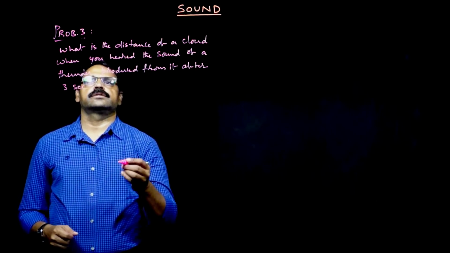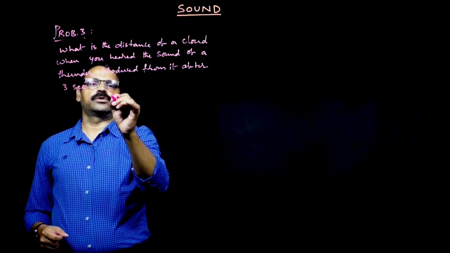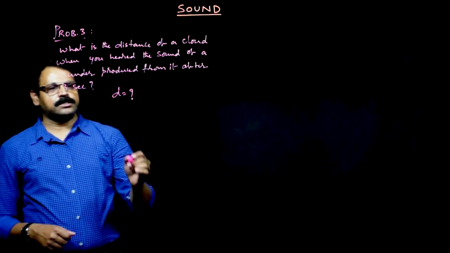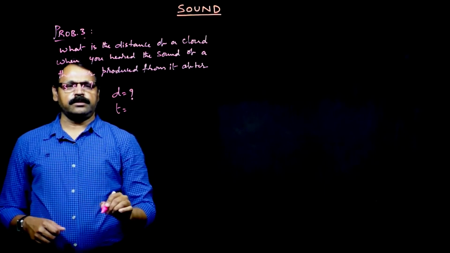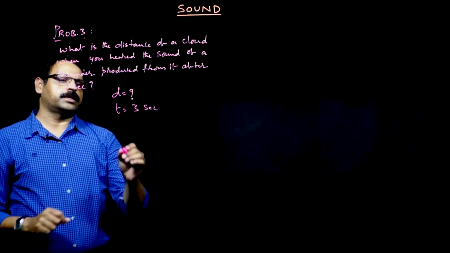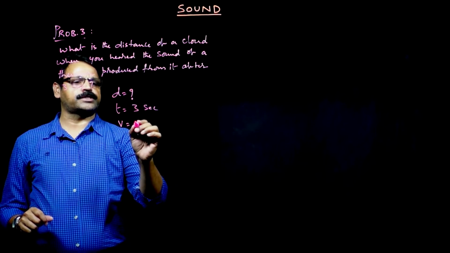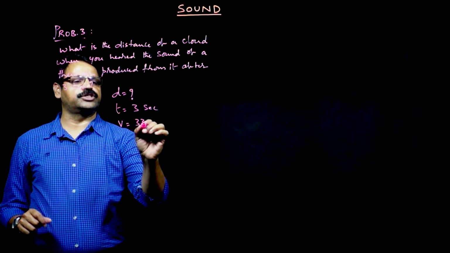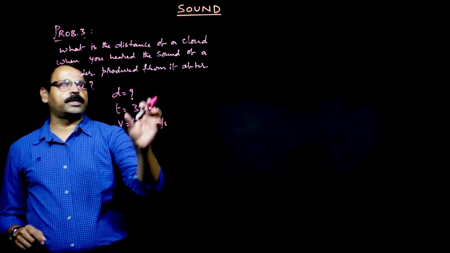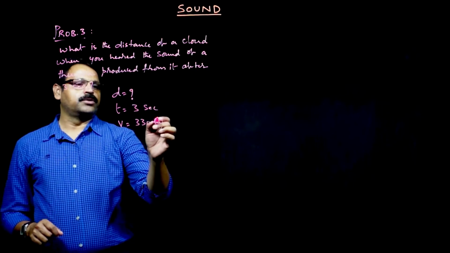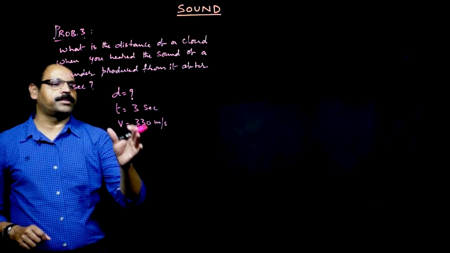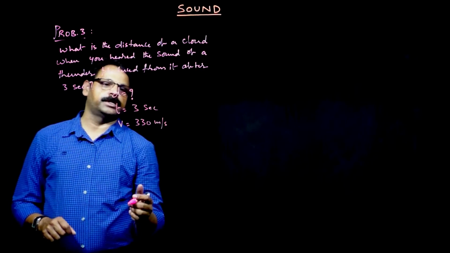Now here there is only one data given. So distance of a cloud, the distance is equal to how much? This is the question. To calculate the distance, time is given as 3 seconds, and we require another parameter, that is velocity. So velocity of sound needs to be remembered. In general, we will take it as 330 meter per second. Generally, this value won't be given in the problem, but you need to remember it. Velocity of sound in air is around 330 to 350 meter per second. So let us think it is 330 meter per second.